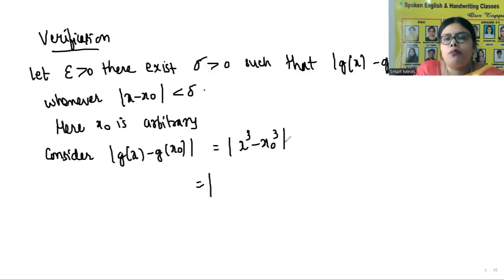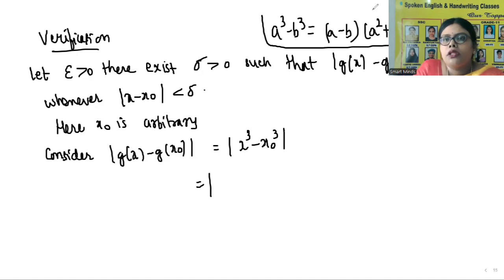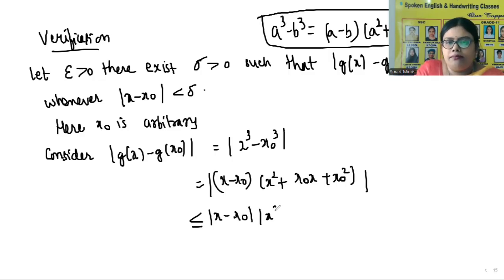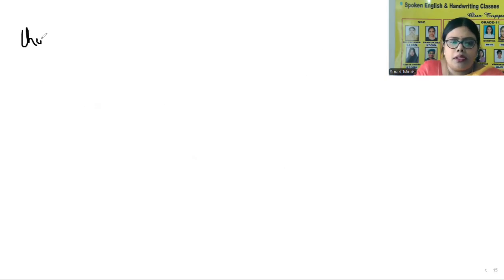What is the a cube minus b cube formula? A cube minus b cube is a minus b into a square plus ab plus b square. This formula I am applying here. Mod x minus x naught into mod x square plus x naught x plus x naught square. This is less than or equal to, if you separate it, we need to put the less than or equal to symbol. Okay. Now you choose delta less than or equal to 1.